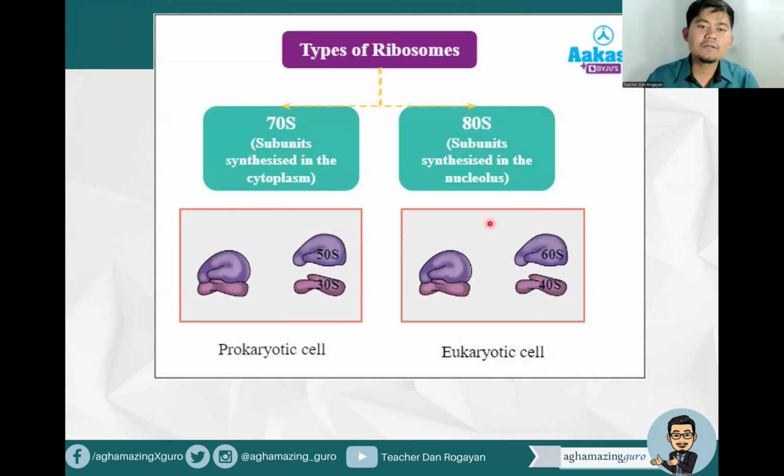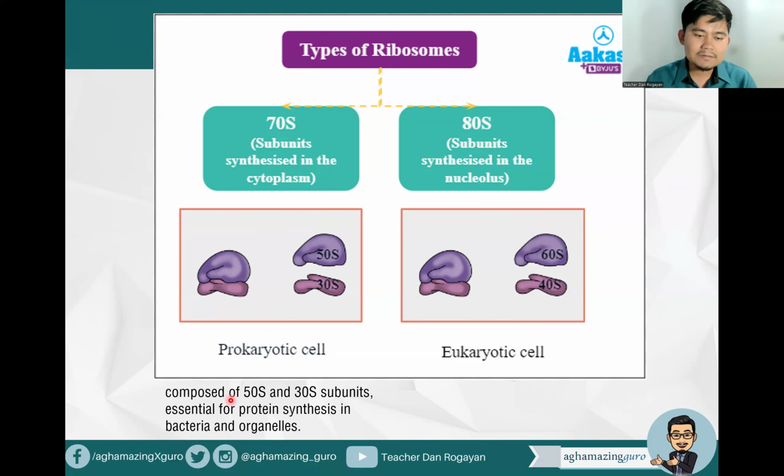Okay? So there are types of ribosome here. So we have the 70S subunit synthesized in the cytoplasm, commonly found in the prokaryotic cell. And the 80S subunit synthesized in the nucleus of the cytoplasm, still in the cytoplasm naman. So that is the eukaryotic cell.